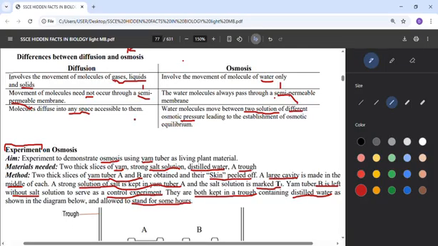Also, diffusion can occur into any space. But osmosis must be between two solutions of different osmotic pressure. So there must be two different osmotic contents. It means one will be high concentration and the other low before osmosis can take place.